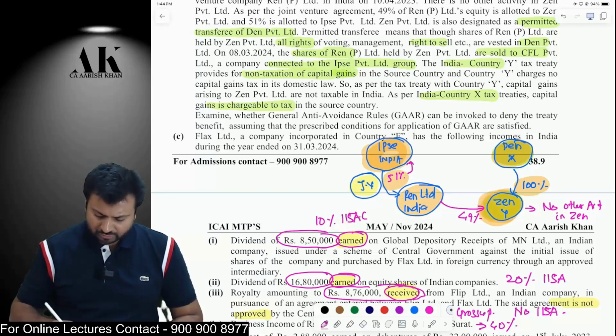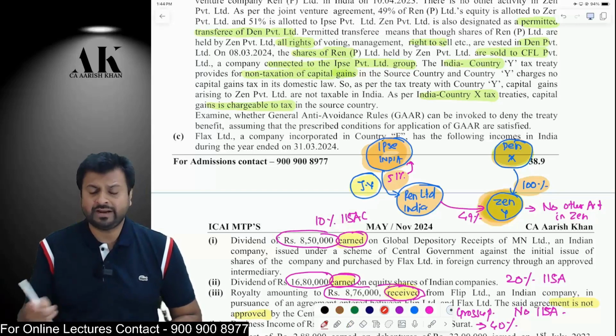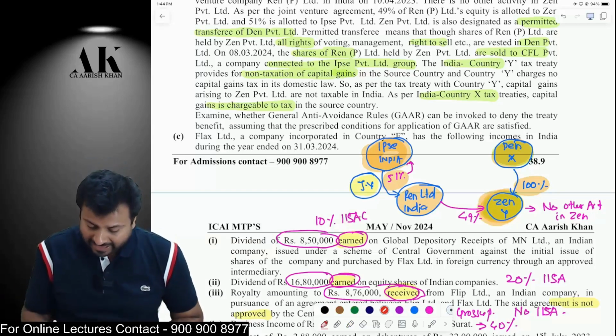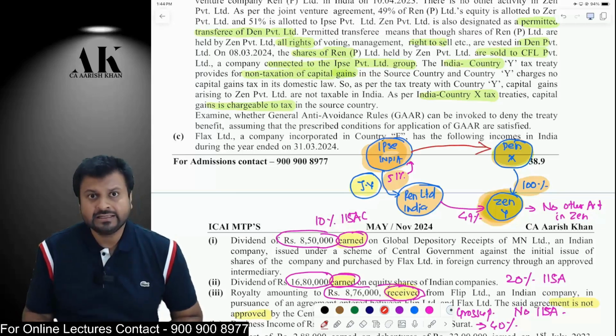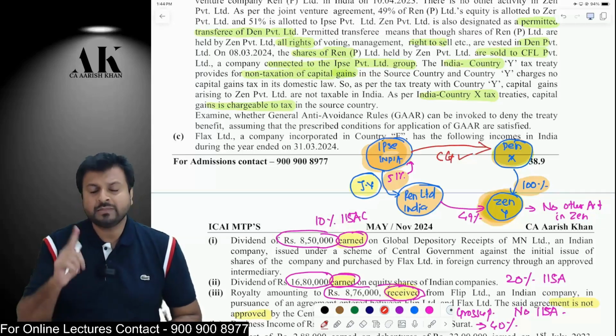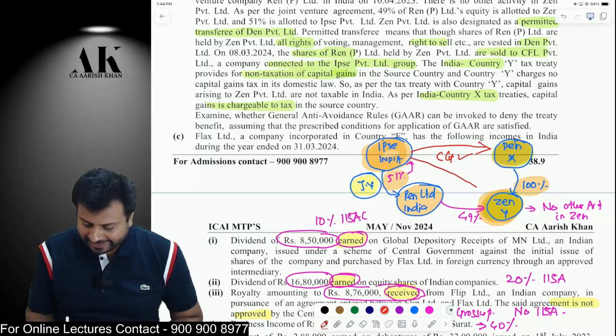Now, why have they done so? What is the objective behind it? What is the rationale behind it? Let me tell you the rationale behind it. India and country X DTAA says that there is a capital gain tax which will be charged. So, if there is any transaction between India and country X, capital gains will be charged. But India and country Y DTAA says that there is no capital gain tax.